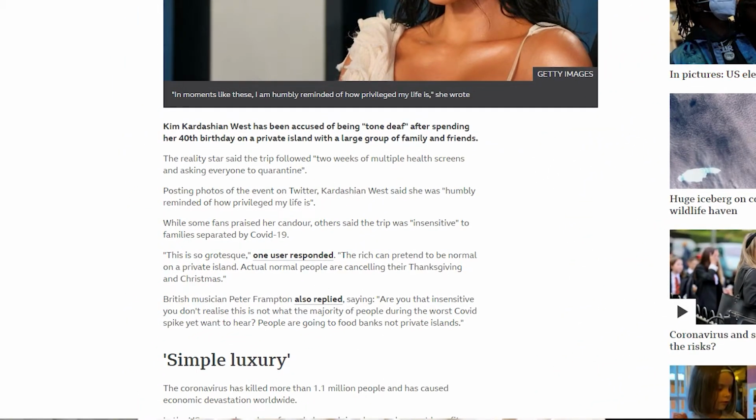So it says, Kim Kardashian West has been accused of being tone deaf after spending her 40th birthday on a private island with a large group of family and friends. The reality star said the trip followed 2 weeks of multiple health screens and asking everyone to quarantine. Posting photos of the event on Twitter, Kardashian West said she was humbly reminded of how privileged my life is. So let's just consider some of the words that were used in those paragraphs.